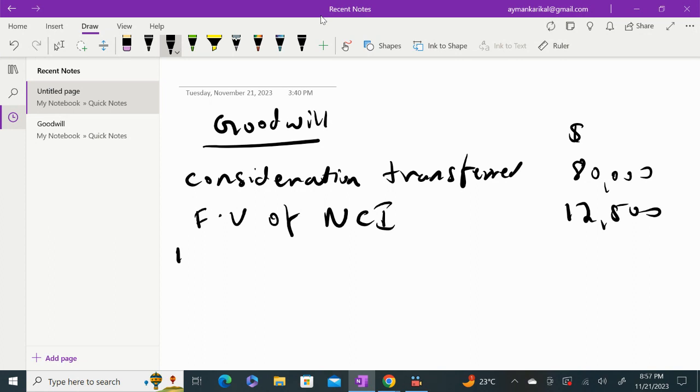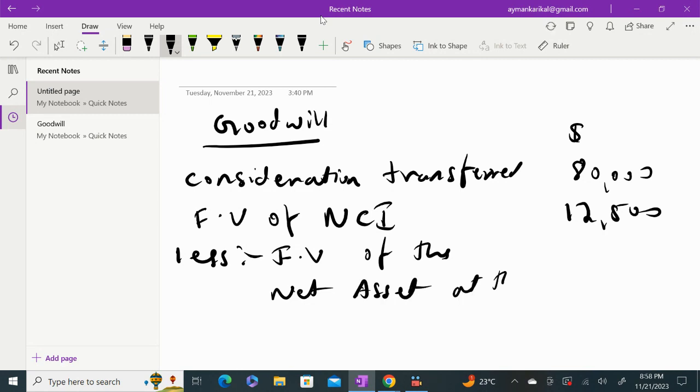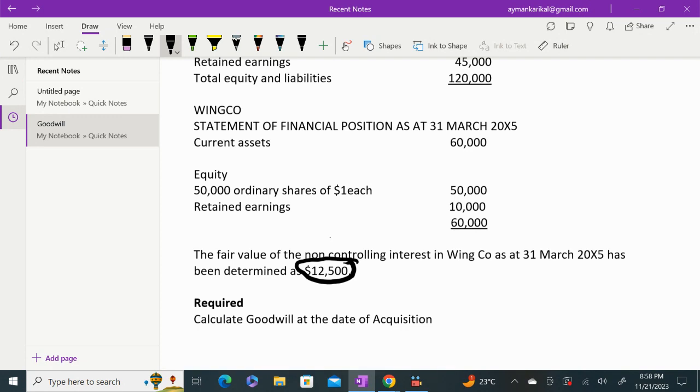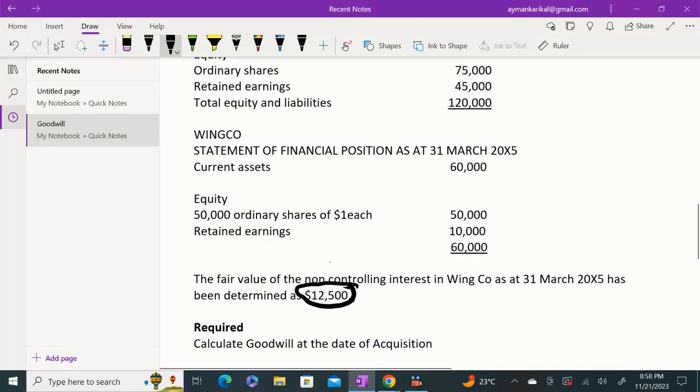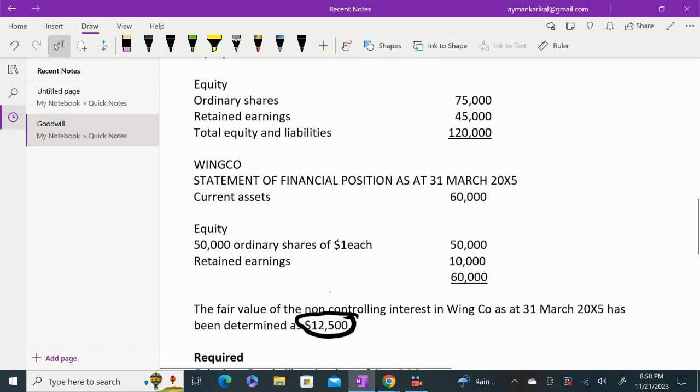Then we need to deduct the fair value of the net assets at the date of acquisition. So we have to look into the subsidiary's financial statements and take the net assets. So again, net assets we have been given.